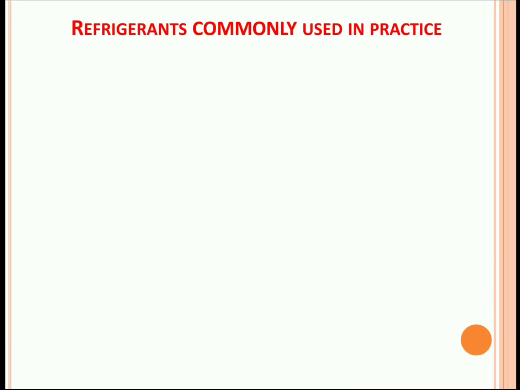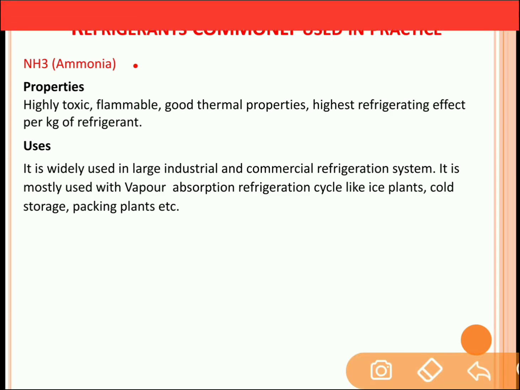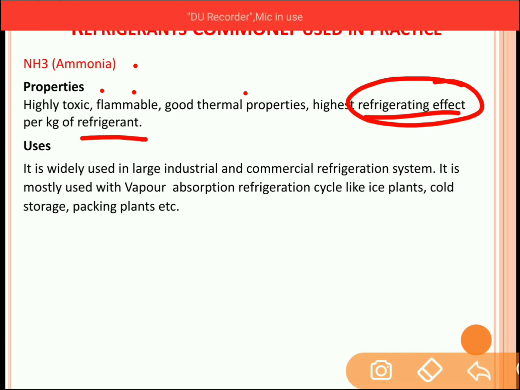Next, the refrigerants which are commonly used in practice are: first, ammonia. Ammonia can be considered as NH3. The properties of ammonia are highly toxic, inflammable, good thermal properties, high refrigerating effect per kg of refrigerant. Refrigerating effect means what? The amount of heat which is to be removed from the space in order to cool the space. So ammonia has a very good refrigerating effect.